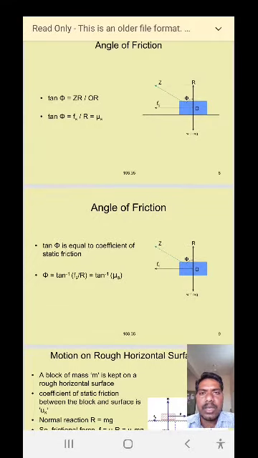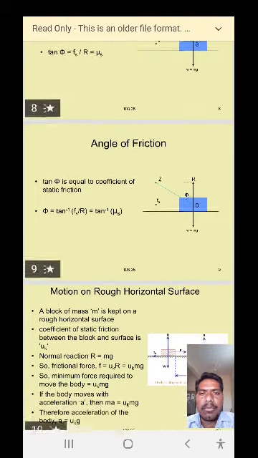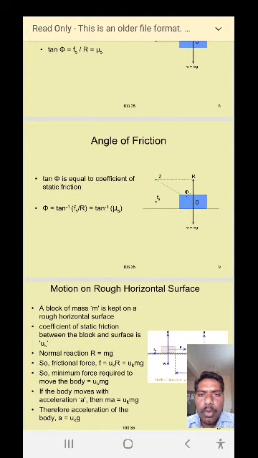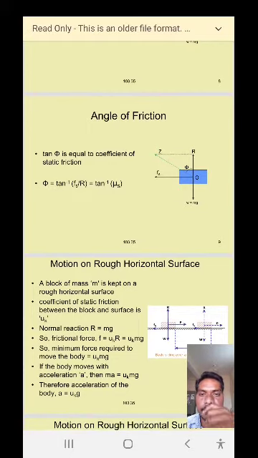R. So it is equal to Fs by R. We already know from the definition of the coefficient of friction that Fs by R is equal to mu s. Then tan phi is equal to the coefficient of static friction, that is tan phi is equal to mu s.